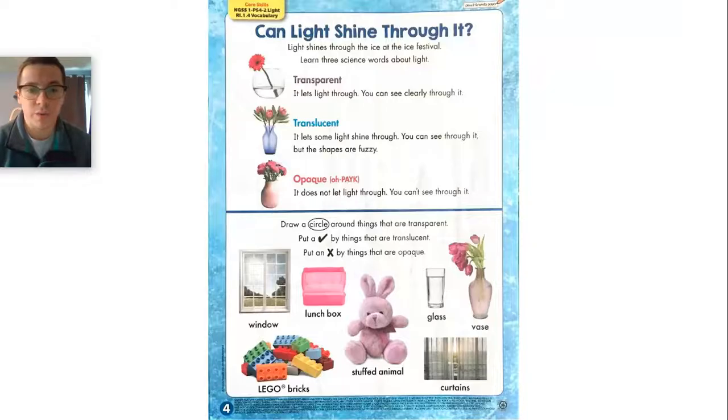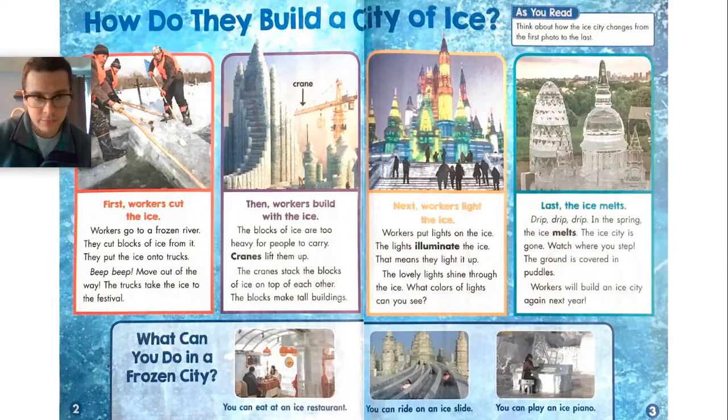All right. So, oh no. Don't worry. Don't be alarmed. I just pressed the wrong button. All right. So in this section right here, we see this bolded word says cranes. And then this text feature right here, this is a label. This says crane as well. But we need to determine which of these two text features actually shows us what the crane is.